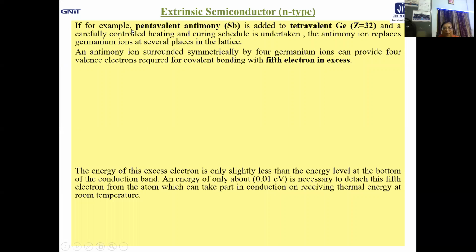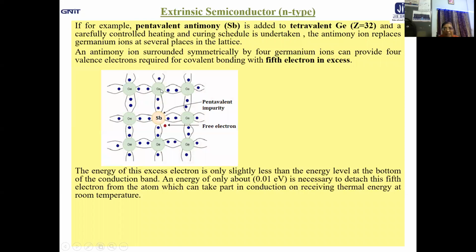Now, if for example pentavalent antimony, that means stibnum, is added to tetravalent germanium, that is Z equal to 32, and a carefully controlled heating and cooling schedule is undertaken, definitely the antimony ion will replace a few of the germanium ions at several places in the lattice.